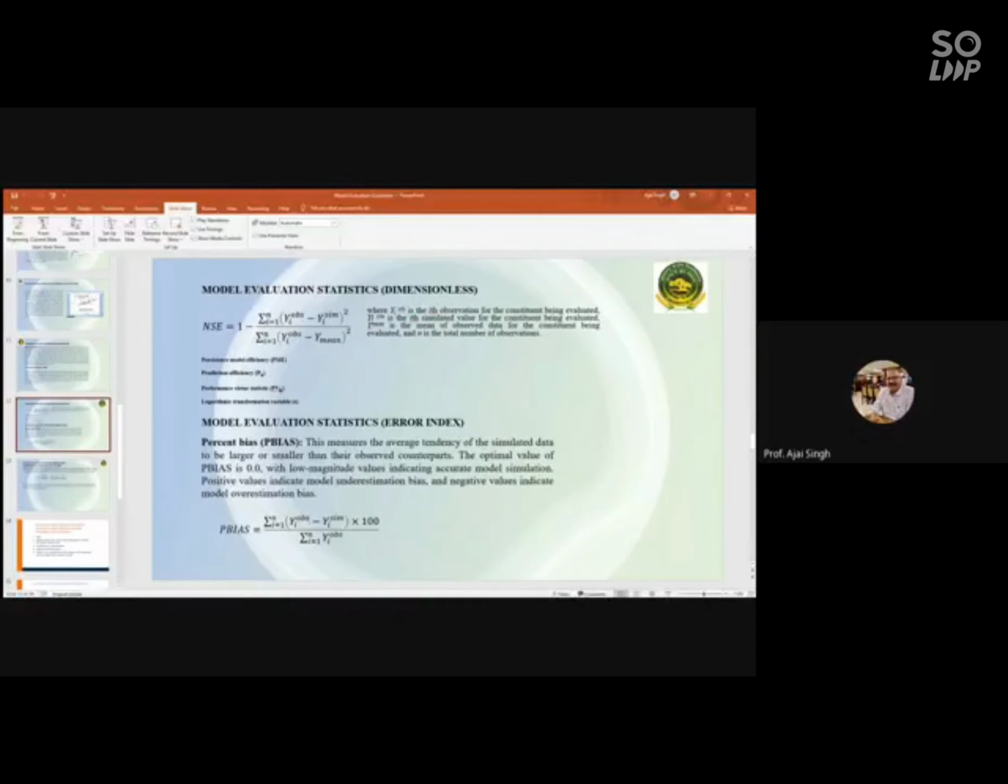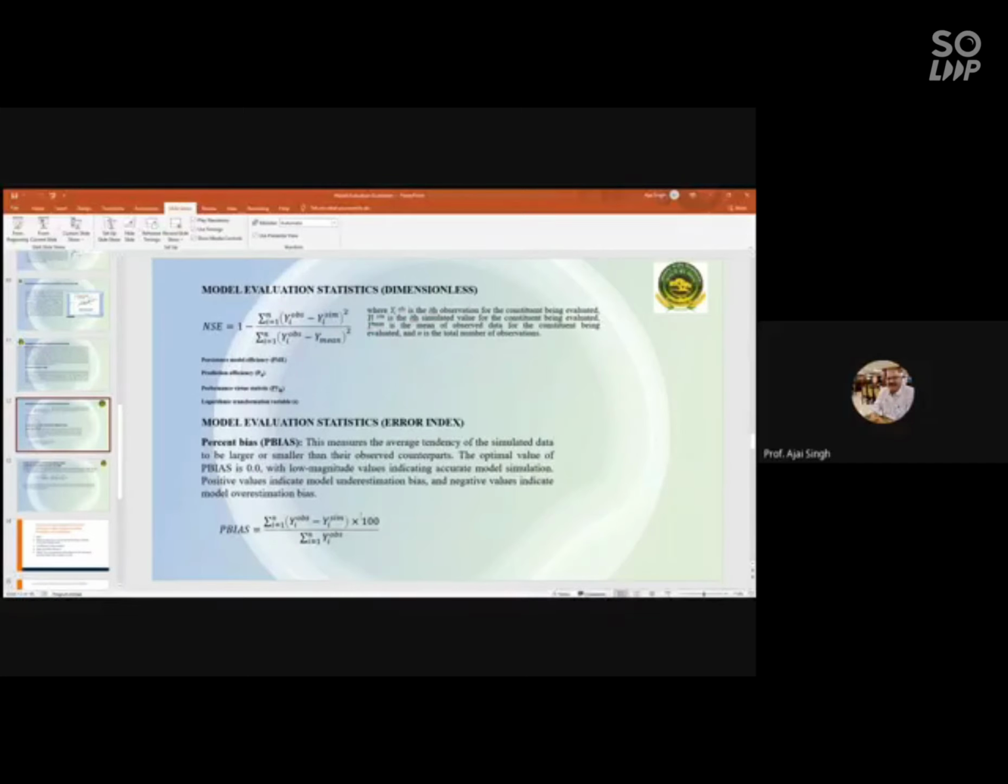And how much can you tolerate? How much difference can you allow? I think there is no such recommendation, because in that case you need to take the help of the NSE value and the R square.